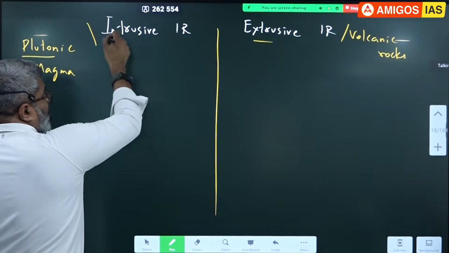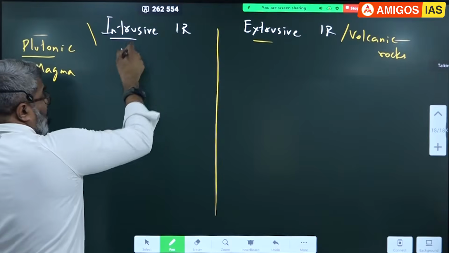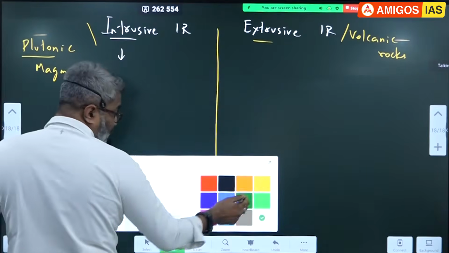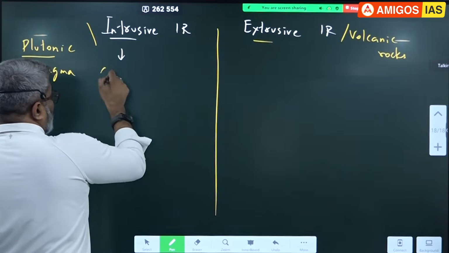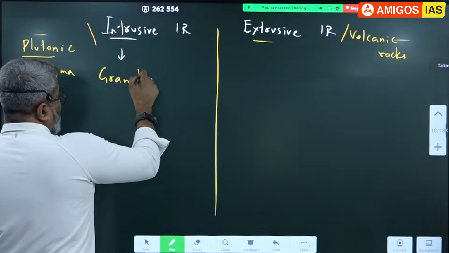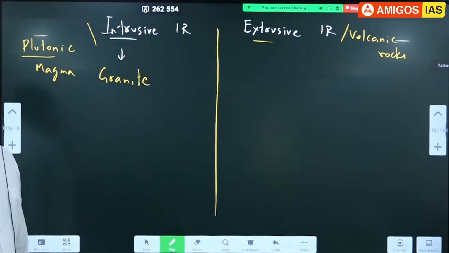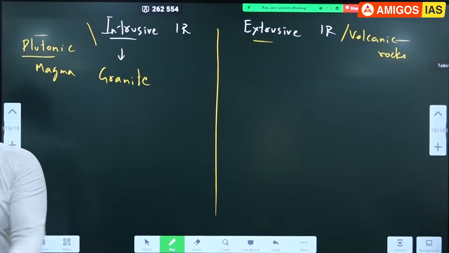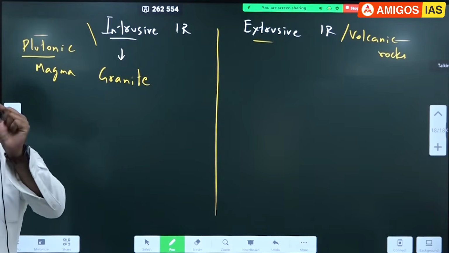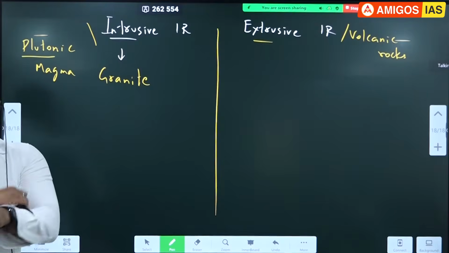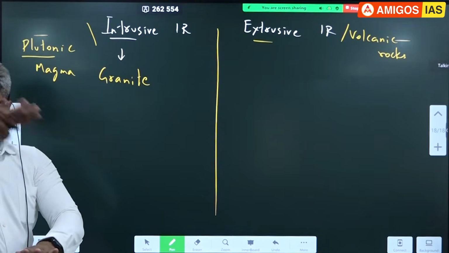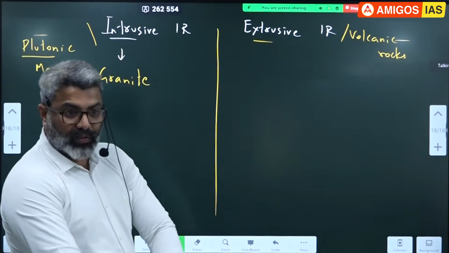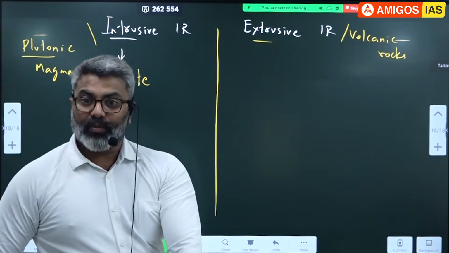Okay. Most popular intrusive rocks I am going to write now. Most popular one, granite. This is very popular. Granite is found below. We extract this rock, granite, and then cut it into slabs, 1 inch, half inch. The small polished surface is smooth. That comes to the surface. Rough surface goes to the ground.